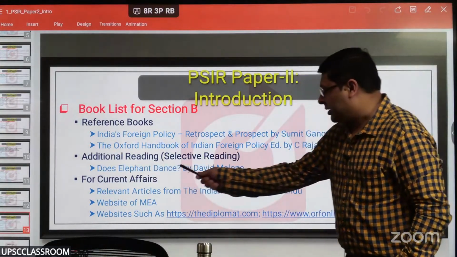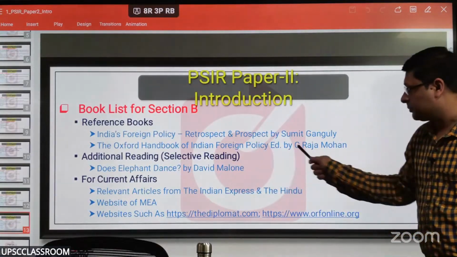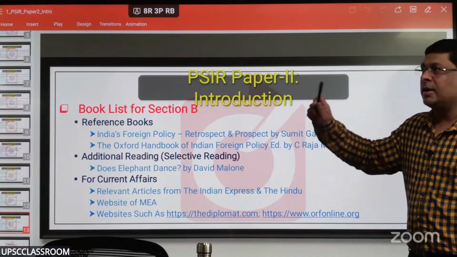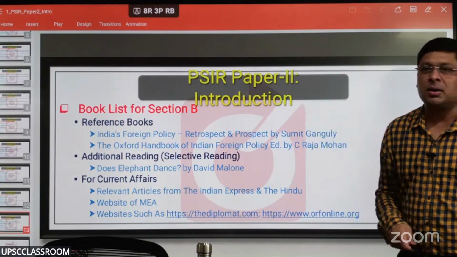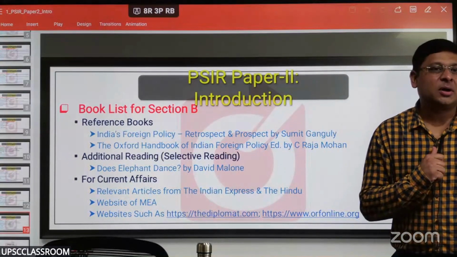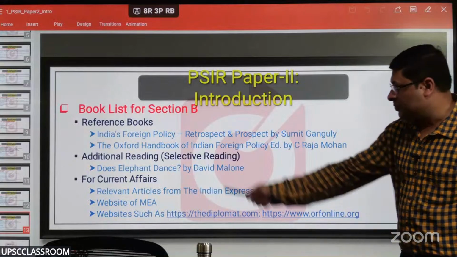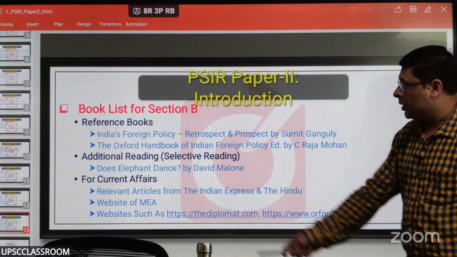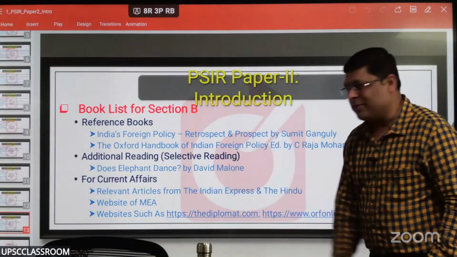Additional reading. By the way, a question came directly from here in the UPSC examination. Discuss drivers of India's growing relation with the African continent. So it had 6 drivers of India's foreign policy towards Africa. Does Elephant Dance by David Malone. This could be another additional reading.